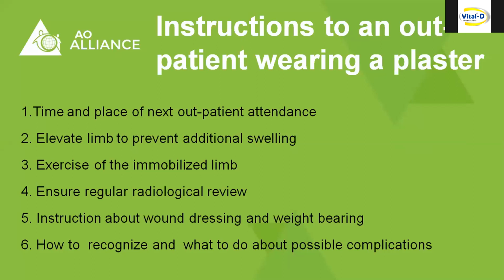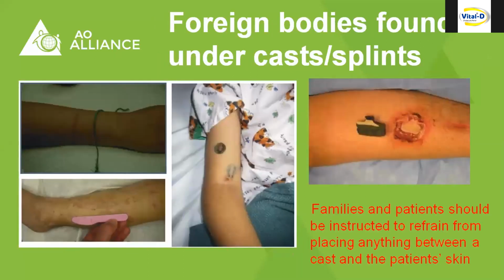He or she should be advised to elevate and exercise the immobilized limb to reduce the chance of deep vein thrombosis. We have to ensure regular radiological review of the patient. Instruction about wound dressing and weight bearing should be clearly demonstrated. The patient should also be instructed how to recognize and what to do if any complication arises. Families and patients are instructed to refrain from placing anything between the cast and the patient's skin. If you fail to confirm that, you can find a bracelet, ice cream stick, coin, or toys on the inner side of the cast.